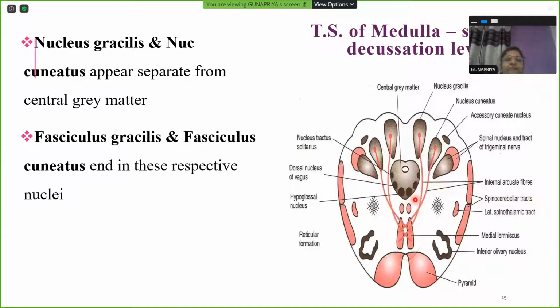Now moving on to the next level, the transverse section of the next level, that is sensory decussation level. So we have seen so far, I think before this, anyone wants a recap of pyramidal decussation level? Do you want me to do a recap? Someone can unmute and tell me, or shall I continue with sensory decussation? Can anyone tell me, please?